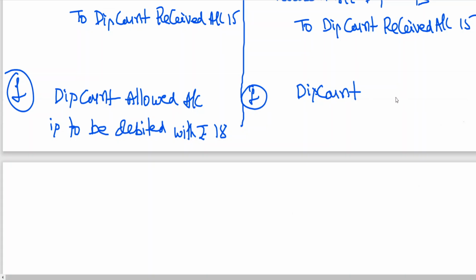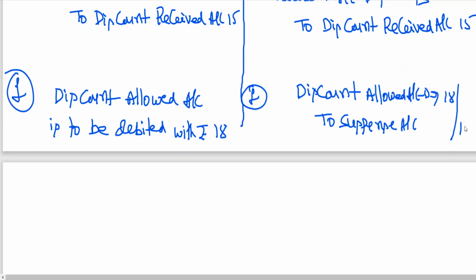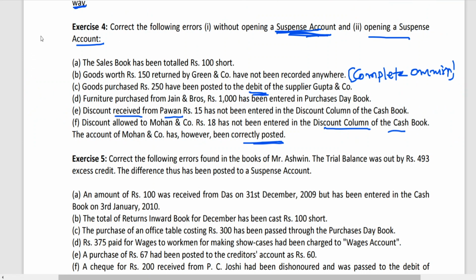When you can use suspense account for rectification, we are in stage 2. So discount allowed account debit to suspense account, 18 rupees. Clear to all of you? This is how you have to go for rectification. So this is also completed.